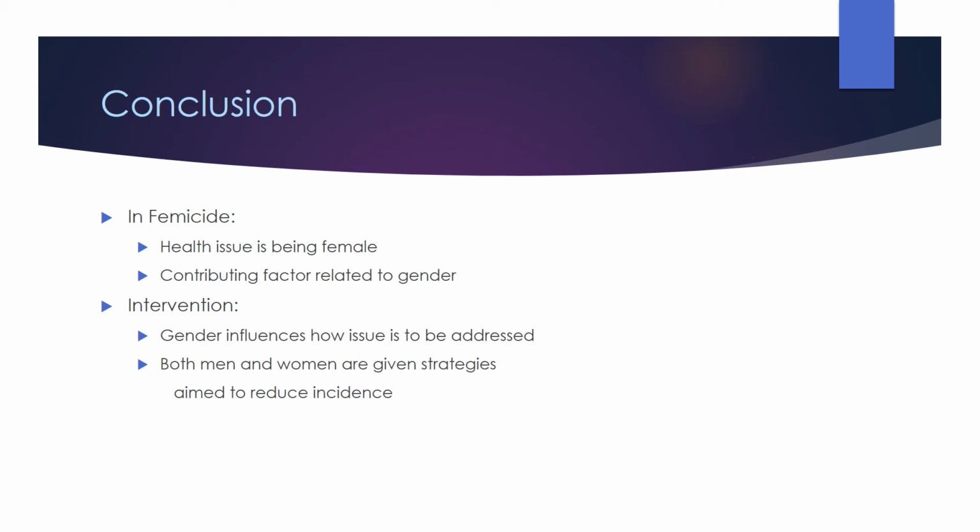In conclusion, femicide is a health issue that occurs due to being female, because the social constructs attached to gender contribute to the power struggle between men and women. Therefore, the intervention must address gender. Gender influences how the issue is to be addressed, and the intervention I suggested gives both men and women strategies that aim to reduce the incidence.